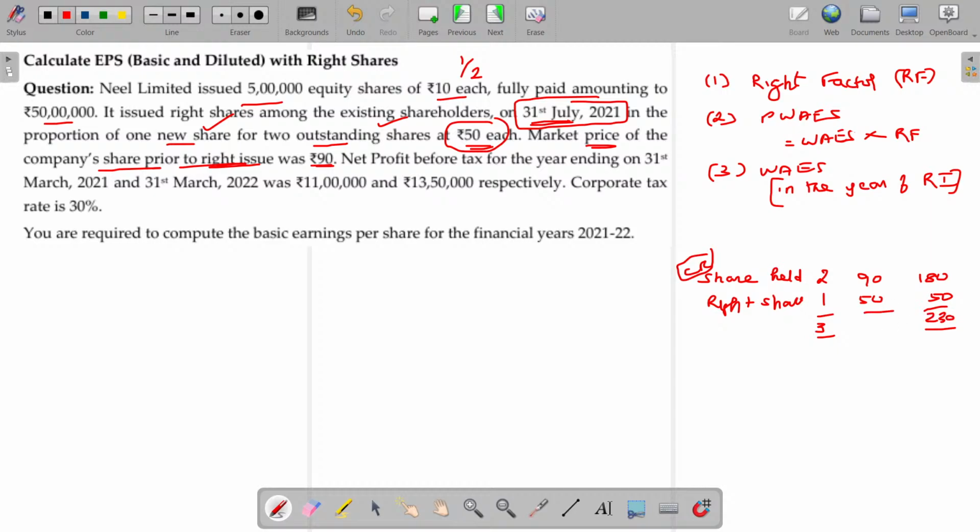So what is the average price you paid? 230 divided by 3, 76.67. This is called cum right price. And this is called X right price, excluding right price.